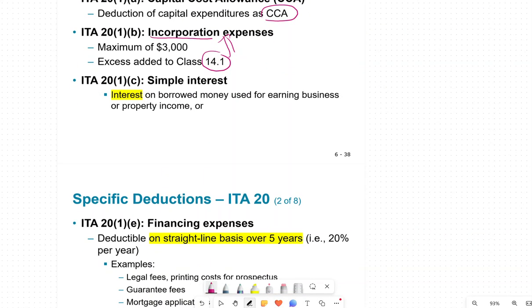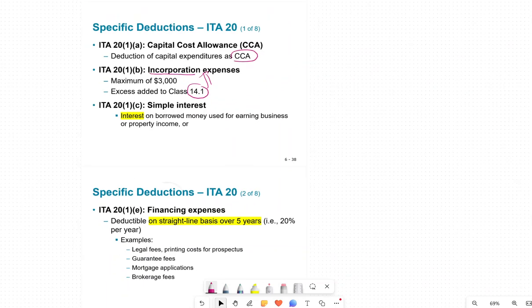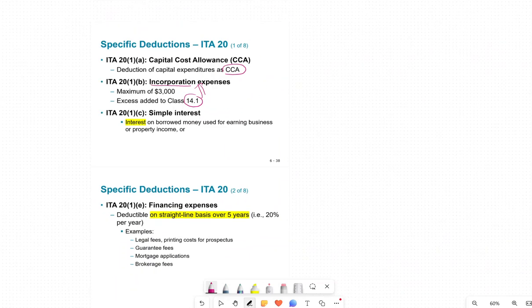Now, simple interest. When a business needs money, they borrow that money from the bank or from an investor. When they borrow money, they're going to pay interest to whoever they borrowed the money from. If they're paying interest, that interest is deductible. So that interest is a deductible expense.